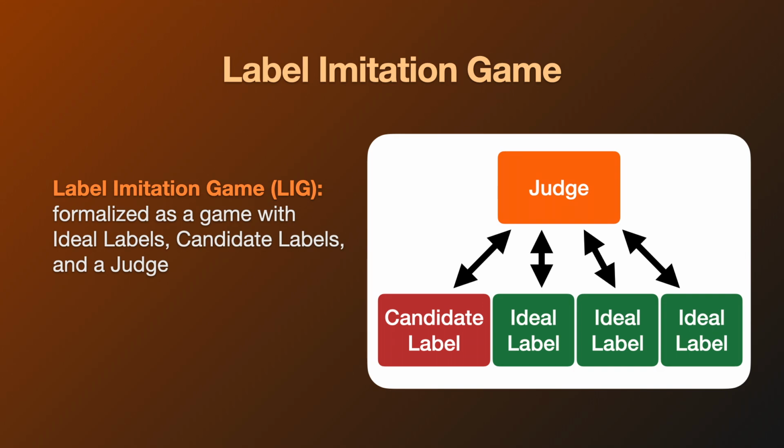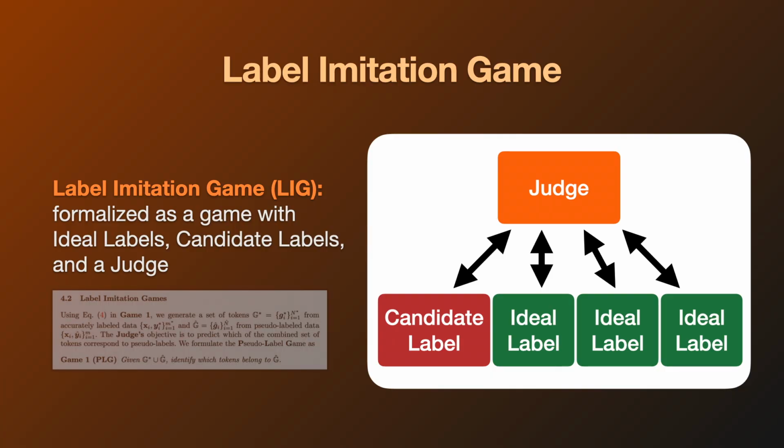The label imitation game involves a set of ideal labels, candidate labels, and a judge. Importantly, the judge is provided all of the data associated with the ideal and candidate labels without any additional information. Therefore, it has to look at the underlying data to determine what is common or what is semantically consistent across this group of inputs, and from that, determine which of these inputs are actually an outlier.